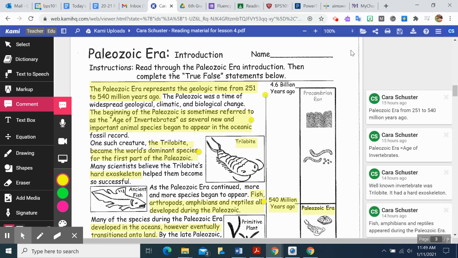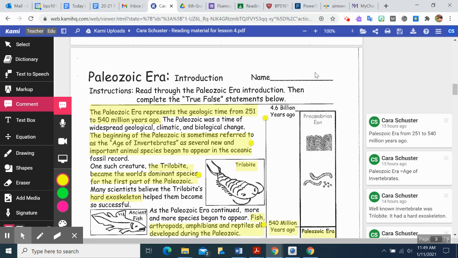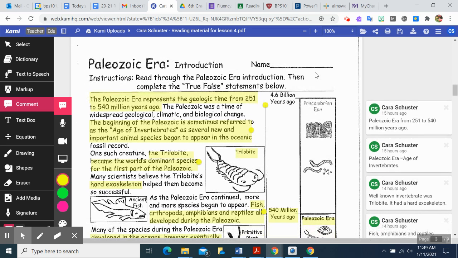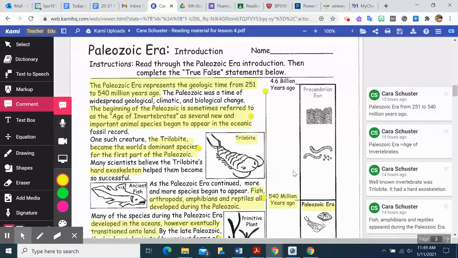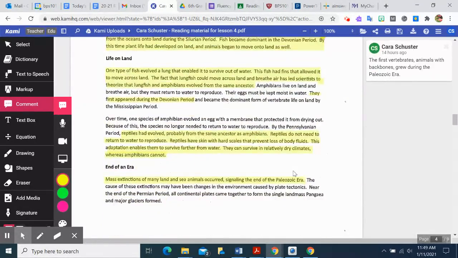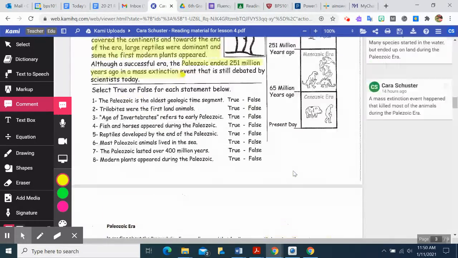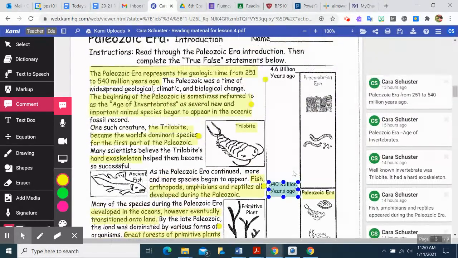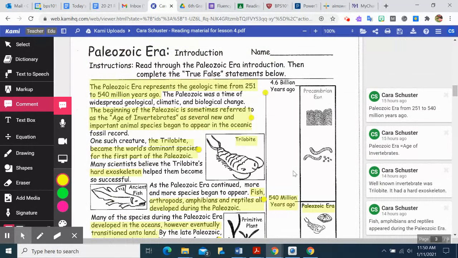Okay, so after the Precambrian eon, we have the Paleozoic era. And there's two articles, this article and this one down here, an extension of that, that we're going to cover the main ideas and some details about.